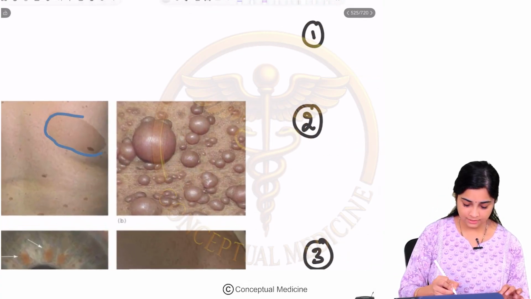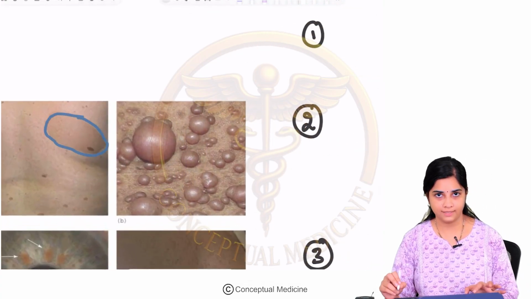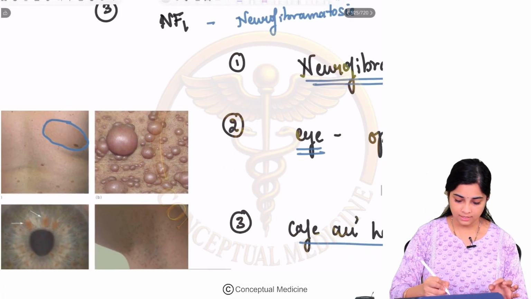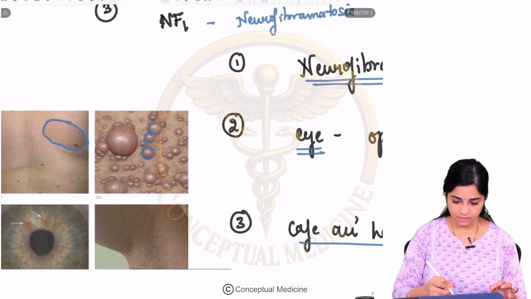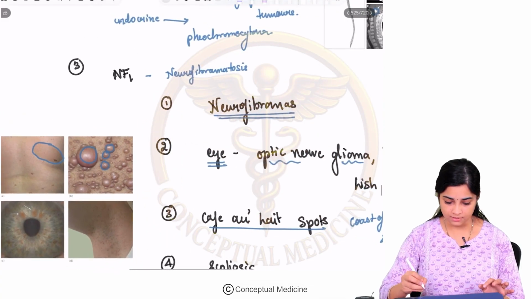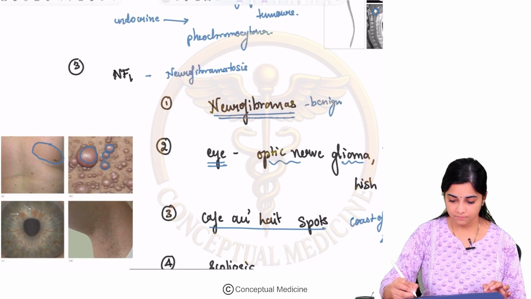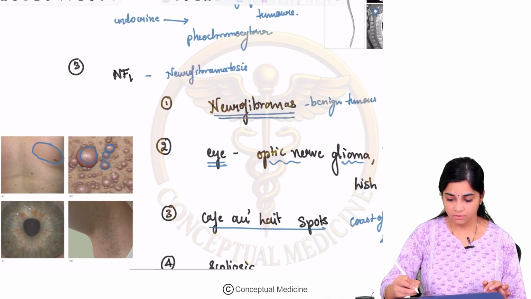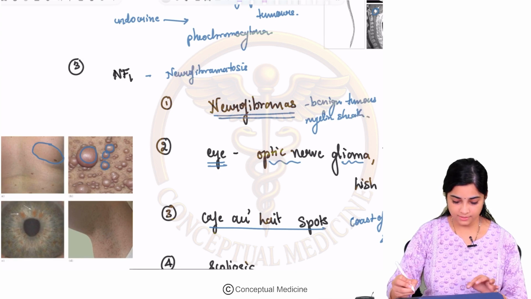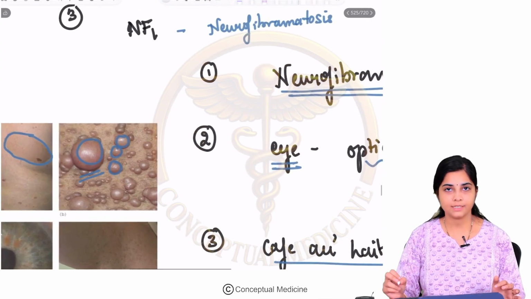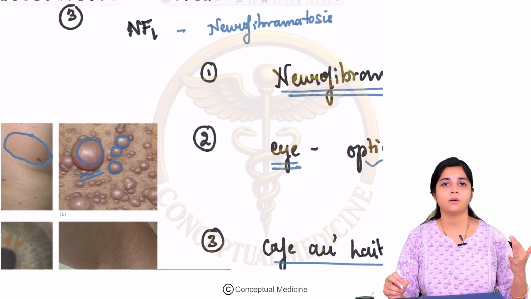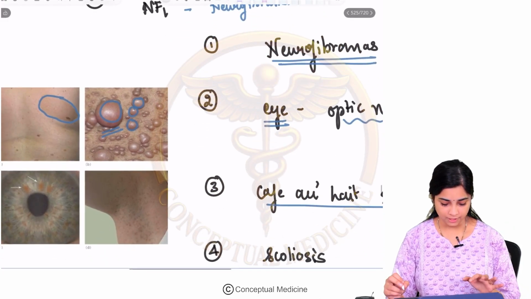You have skin colored patches or macules which are called cafe au lait spots. Then neurofibromas are benign tumors which arise from the myelin sheath. They are present all over the body, and this is your neurofibroma.